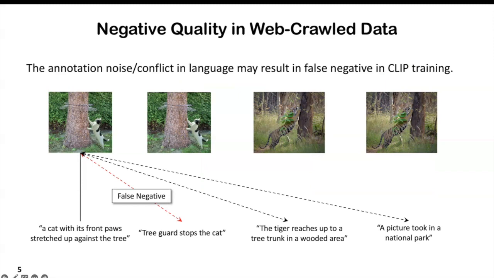Take the first image as one example. By definition, it should be separated from the second caption. However, it is the same as the second image and should essentially be aligned with that caption. And such false negatives will hurt the training effectiveness and should be reduced.